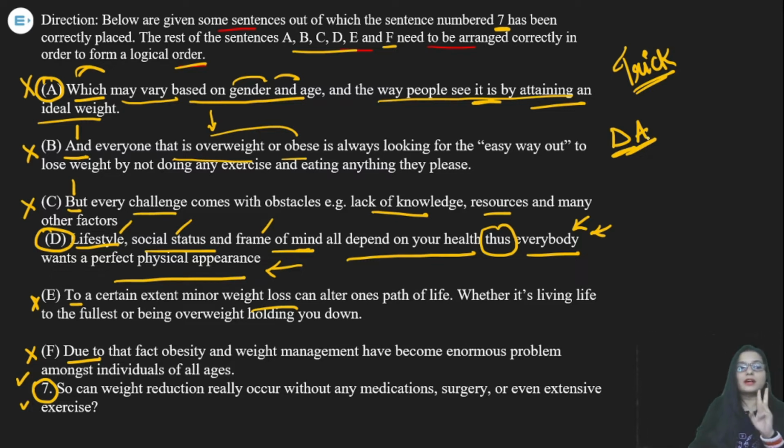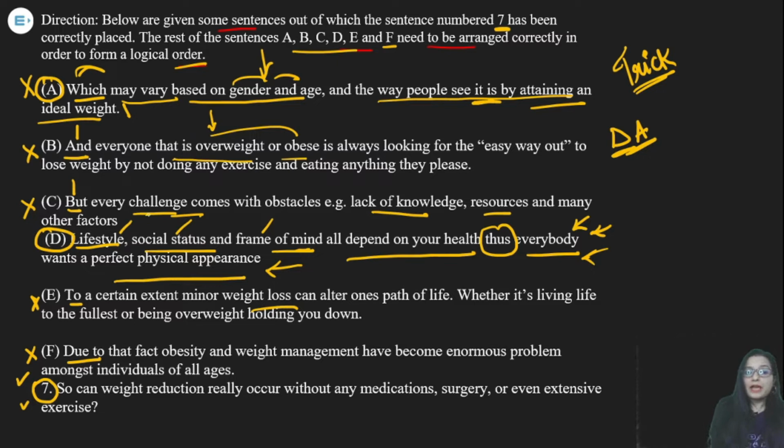Now let's have the third statement. Now it is talking about weight. Now C statement is giving us the contradictory statement, and because we have already read about it, it is talking about the challenges. So in this statement we have read about the physical appearance and the health we have, all these things, and this may vary according to gender and age.